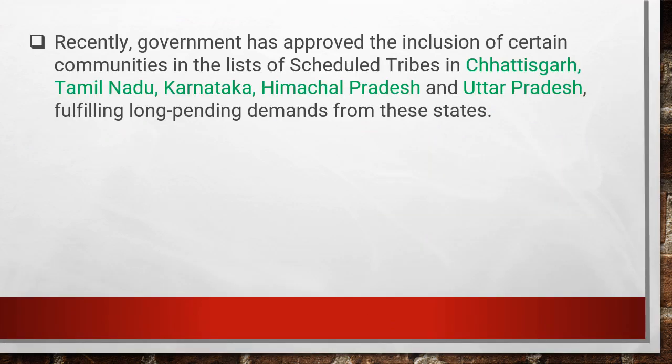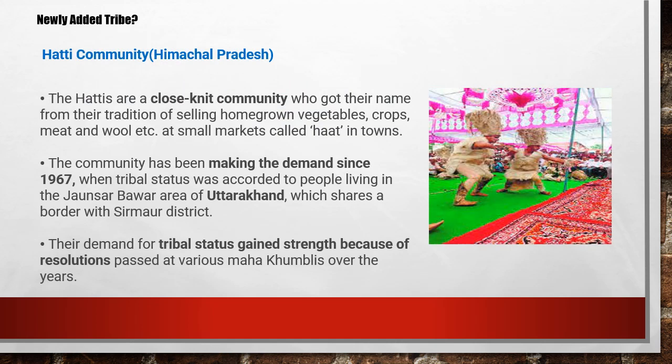Recently the government has approved the inclusion of certain communities in the list of scheduled tribes from the states of Chhattisgarh, Tamil Nadu, Karnataka, Himachal Pradesh and Uttar Pradesh. Certain communities from these states have been demanding to add their name under the scheduled tribe list since long. So this long pending demand got into shape with the cabinet approval very recently. So let's see the newly added tribes.